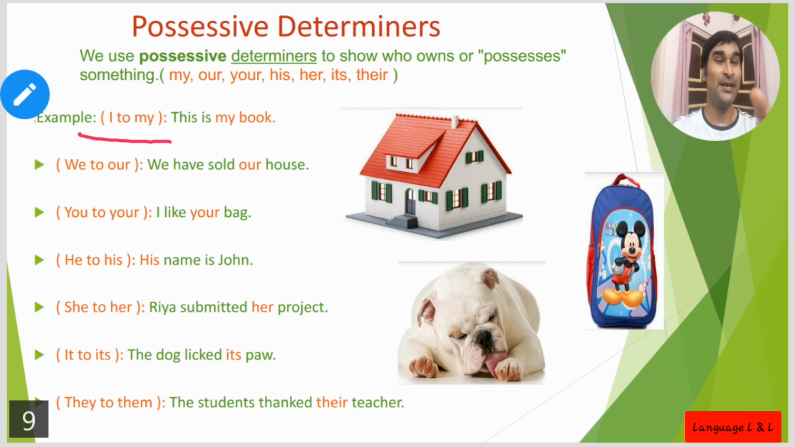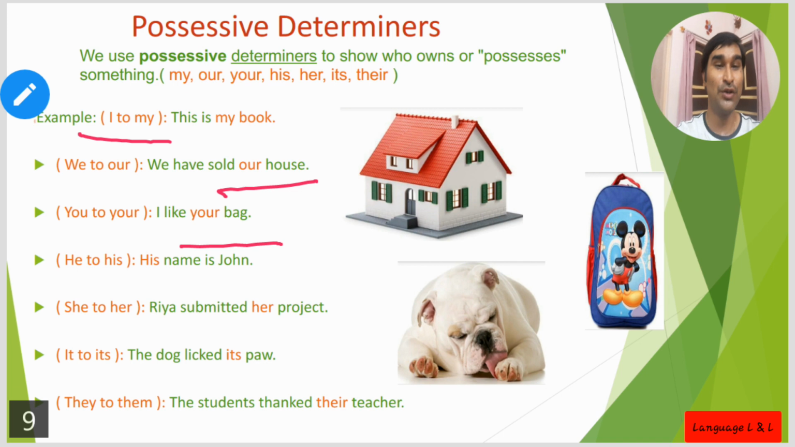Next one, we, from the pronoun, what has come? The possessive determiner our. So we have sold our house. Here the house belongs to us actually, that's why our house. House is the noun, before it, our. Next, you, pronoun. From there what determiner has come? Your. So I like your bag. The bag which belongs to you, that's why your bag. Next one, he to his.